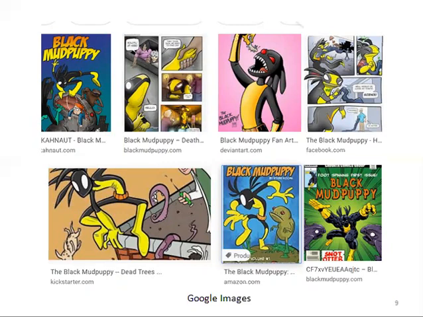Black Mud Puppy is a webcomic series published online by Ethan. It is also available in the form of a book, which was originally published in 2013. It features a character where a man-made chytrid was developed in the lab to infect the black talking salamander. Here you can see pictures of some comics by Ethan, the writer of this book, and there are also some video games related to this. You can search the web and get more information about these comics.